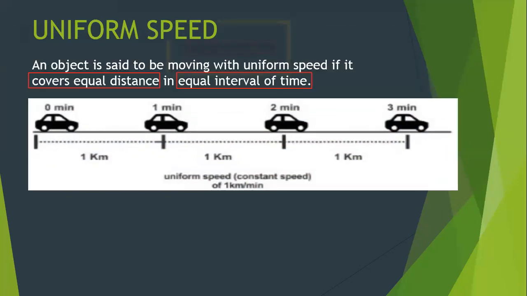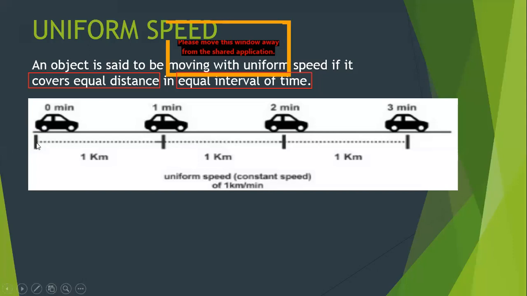Let's take an example of uniform speed. Look at this car. At the beginning, you will find the position of the car is here. How much is the time? 0 minutes. We have not started the timer and it is at 0 kilometers. Then we started the timer and observed that after 1 minute, the car has covered 1 kilometer.